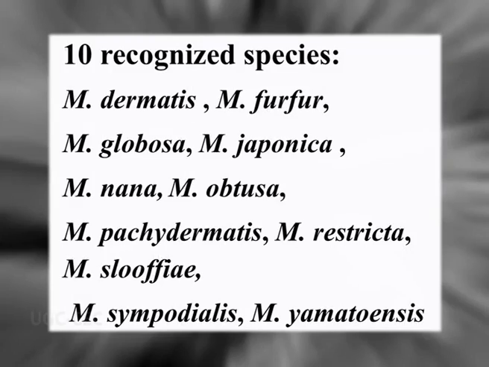Actually, in the present day context, there are 10 recognized species, which include Malassezia dermatis, furfur, globosa, japonica, nana, obtusa, pachydermatis, restricta, slooffiae, sympodialis, and yamatoensis. So these are the important species causing infection in the skin and scalp.